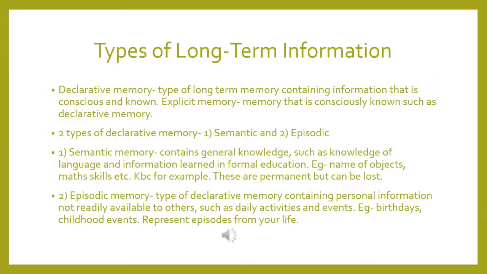And second one is episodic memory. It's a type of declarative memory containing personal information which is not readily available to other people, such as your daily activities and events. For example, your birthday, your childhood events. It represents episodes from your life.